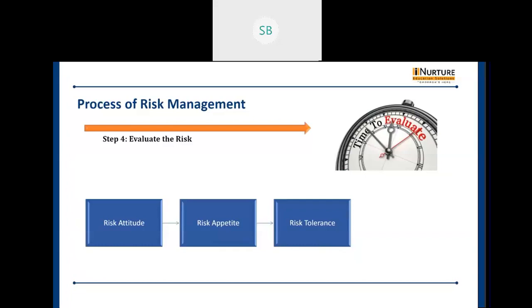It's called the attitude. Next is the risk appetite: the amount of risk an organization is willing to accept is known as the appetite. And the last one is risk tolerance: the amount of risk the organization or the stakeholders is able to bear after risk treatment or mitigation is called the risk tolerance. Risk attitude, appetite, and tolerance can vary from unit to unit within an organization.